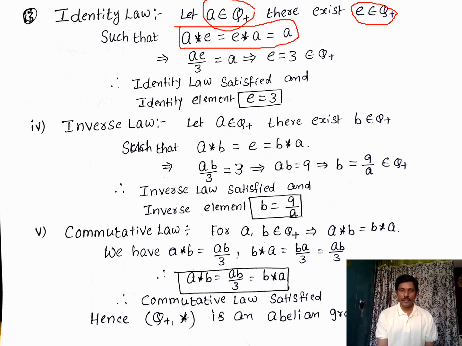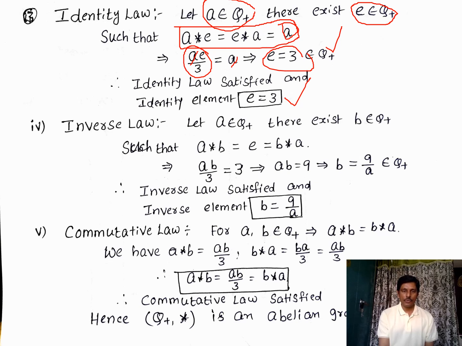Okay. So here A star E, and what is the operation? We know A star B is nothing but AB by 3. Clearly it is the given binary operation in the problem. So here in the place of B, E is there. So AE by 3 equals A. AE by 3 is equal to A. So this is the relation. Now from both sides we cancel A and A, because these two are in multiplication mode. E is equal to 3. Now clearly this E belongs to the positive rational numbers. That means identity law satisfied, and the identity element E is equal to 3.